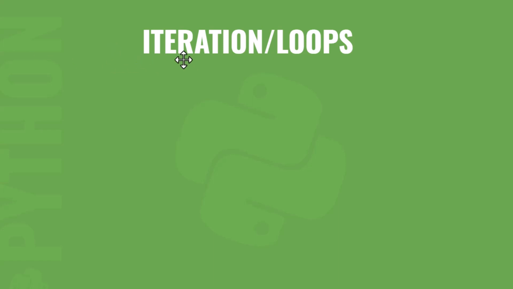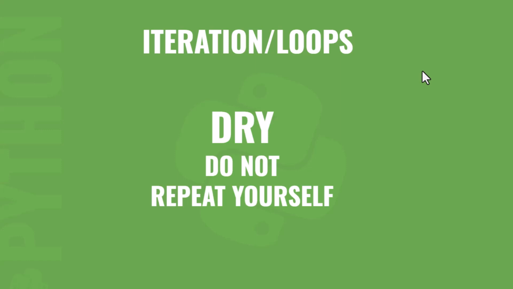Okay, so before we get into the concept of a while loop, I just want to talk about the general concept. While loops are known as iterations or loops. We also have for loops, which I'm going to do another video on as well. But I do want to talk about why we actually use while loops, and it's the DRY concept: Do not repeat yourself. Whenever you have repetitive parts in your code, it's always a good idea to put it in a loop or in a function, because you want to avoid repeating yourself in code, and we're going to get into that as well.